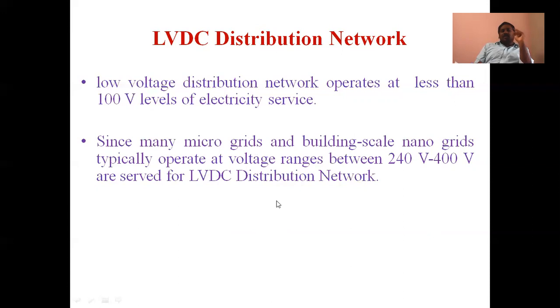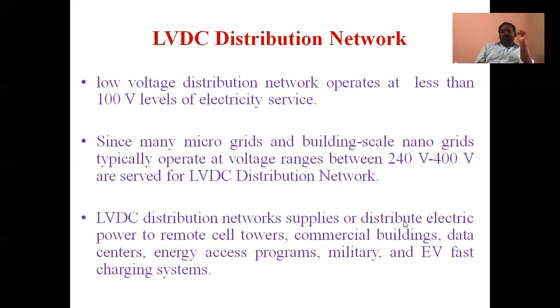So this LVDC network gives the power supply for remote cell towers, commercial buildings, data centers, energy access programs, military applications, and EV fast charging systems. EV fast charging means electrical vehicles fast charging systems. So that's why this is a low voltage distribution network, taking power from microgrids or nanogrids, and it supplies power to this type of applications.